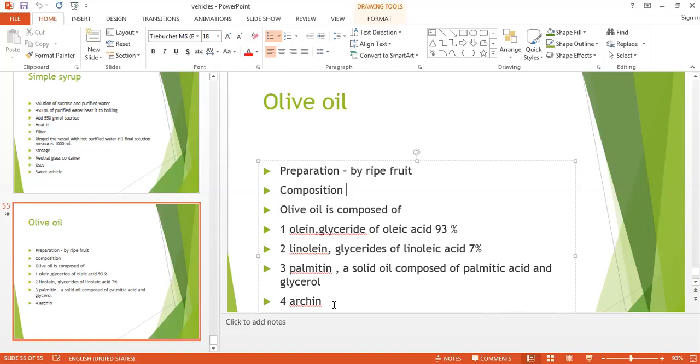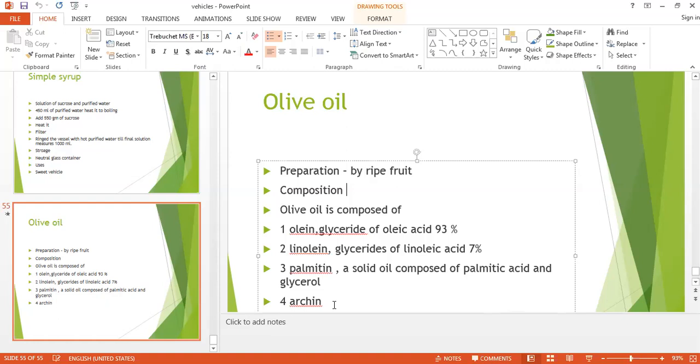The internal uses: because of olive oil, the flow of gastric juice will be much more, and hence it is an excellent food in cases of gastric ulcer, since the acid prevents healing of the ulcer. It is a good mild laxative. It can be taken at bedtime. In constipation it is very useful, and it is useful for the preparation of which external application?